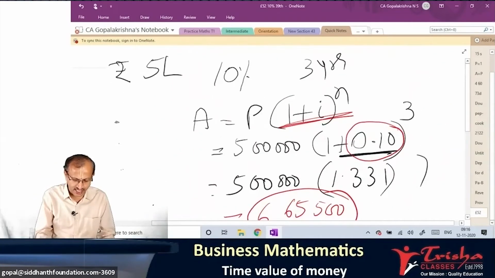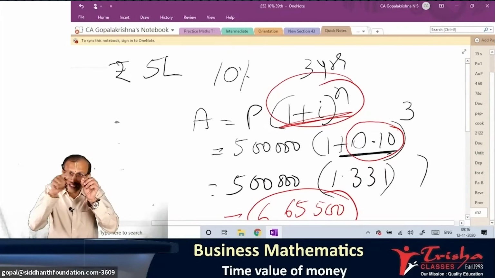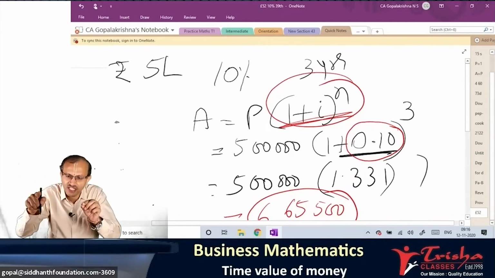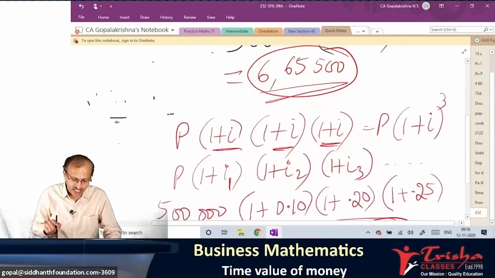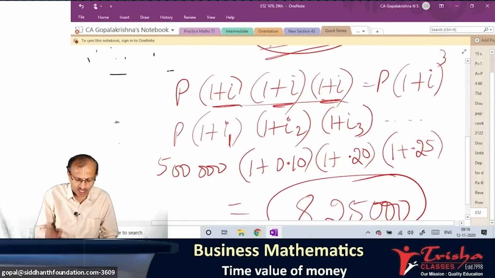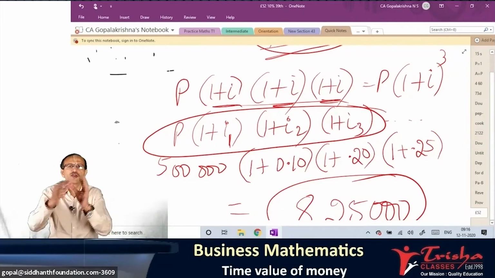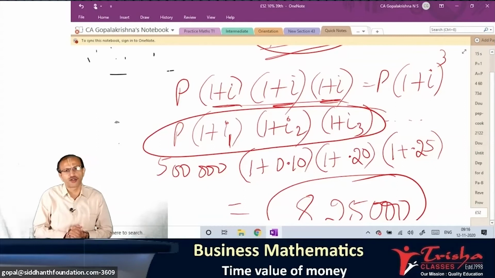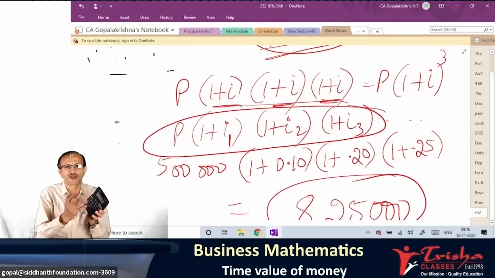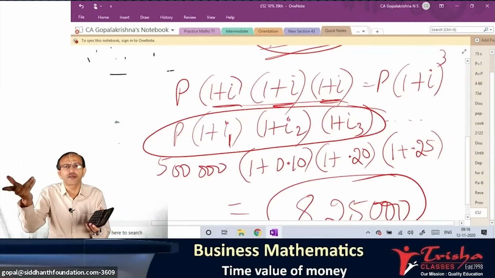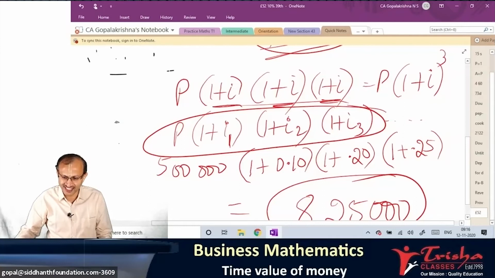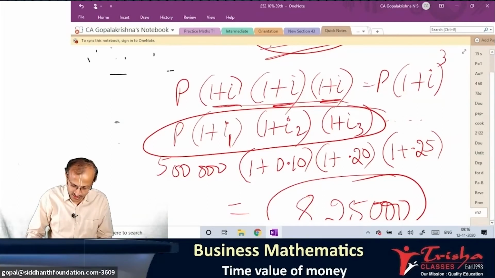This formula is correct only when the same rate of interest applies for all n years. If the interest rate differs every year, then you have to use this formula which I have written here: 1 plus i1, i2, i3. i1 means the first year interest rate, i2 means the second year, i3 means the third year. So we are entering a new concept where there are different rates of interest. How do you do it? And trust me, even if you don't know the formula, a good calculator will help you. Every time you do plus 10%, then plus 15%, plus 20%, like that, go on and do it. Right. Shall we go further, students? Let us look at a problem here.